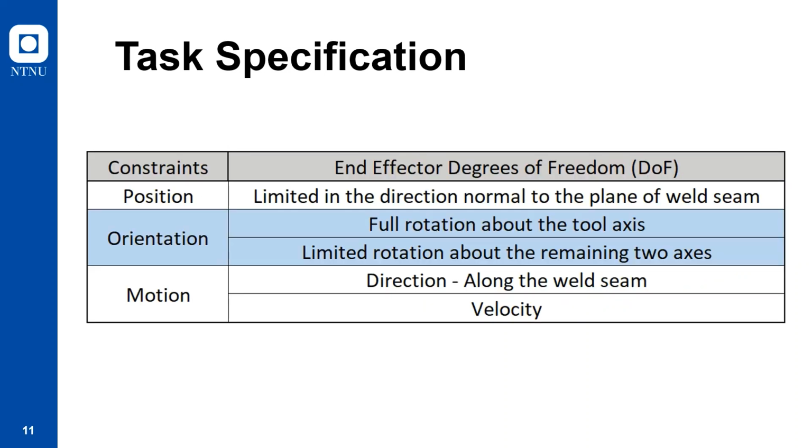The information extracted from the STEP files can be used to define the constraints on the end effector. This table shows the position, orientation, and motion constraints. The vertical distance of the weld torch from the seam is restricted, and its value depends on the welding process. The tool can fully rotate about its own axis, but the rotation about the other two axes is limited by travel and work angles. The direction of motion of the end effector is along the seam, and its velocity is defined by the welding process.